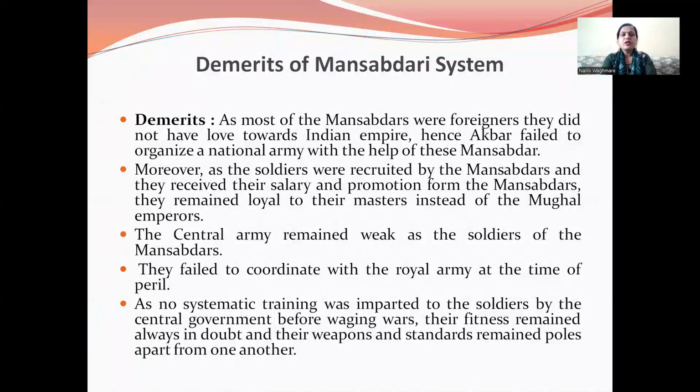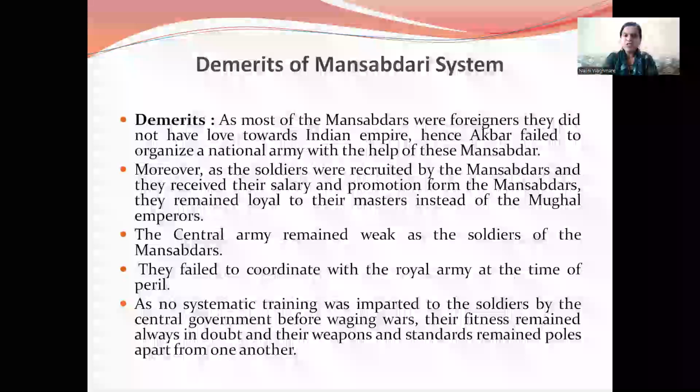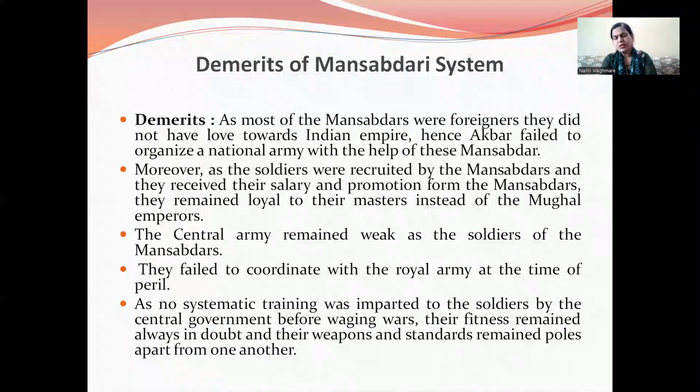First, as most of the Mansabdars were foreigners, they did not have love towards the Indian empire. Hence, Akbar failed to organize a national army with the help of this Mansabdari system. Moreover, as soldiers were recruited by the Mansabdars and they received their salary and promotion from the Mansabdars, they remained loyal to their own masters instead of the Mughal emperors.